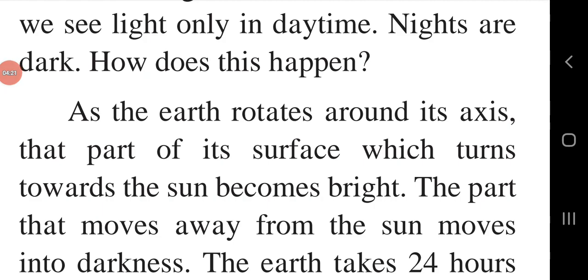While rotating around its axis, the earth faces the sun with some part of it, and as we know, the earth is inclined. So the part which is facing towards the sun, in that part we will see the daytime, and the part where the sun rays are not reachable, that part will be of night. This happens due to the rotation of the earth. The day and night concept takes place due to the rotation of the earth.